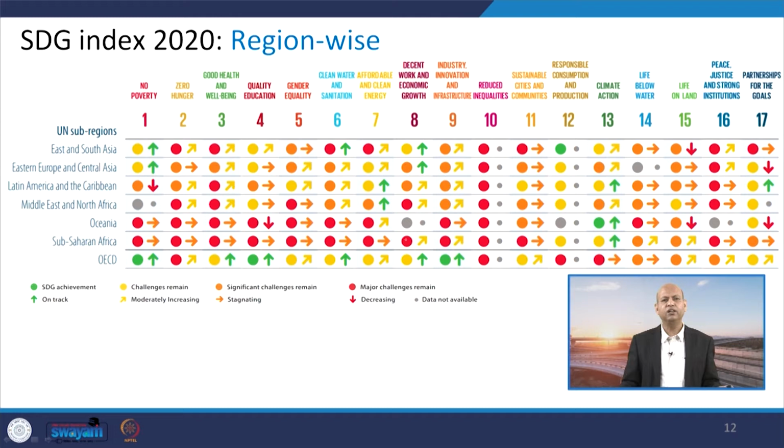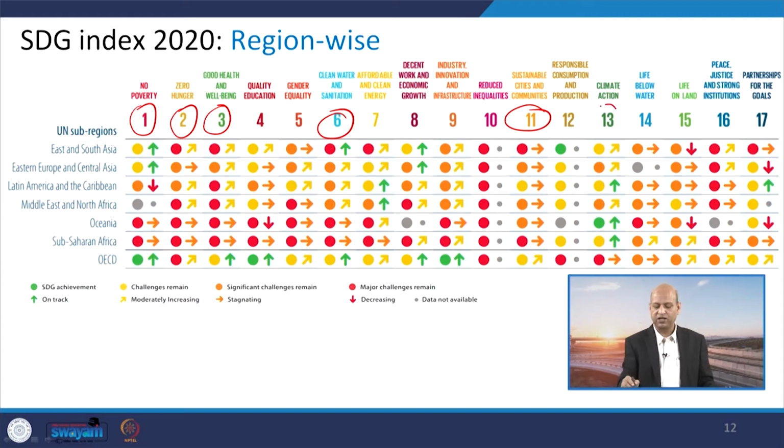Then, from a pictorial and sign based comparison of region wise performance, you can see the different SDG goals, 17 goals are there, like first is no poverty, zero hunger, then good health and well being, all those things, right. Then clean water and sanitation is number 6, and number 11 is sustainable cities and communities, which is very much related to our sustainable transportation system. Then climate action, again transportation sector influences it. So, so many are there. Number 17 is particularly partnerships for the goals, of different sectors, different programs.